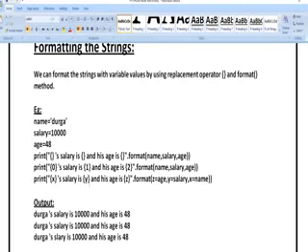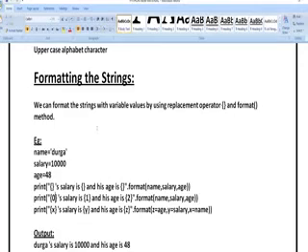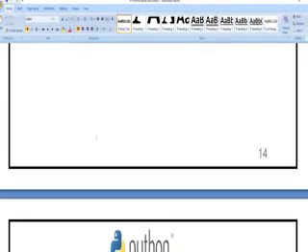So next, X, Y, Z I have taken. I am going to give numbers here. Z is equal to age, Y is equal to salary, X is equal to name. Based upon the inputs you have given, the output is going to print. The way of defining is different, but the output will be the same. So this is the formatting you can perform on your given strings.